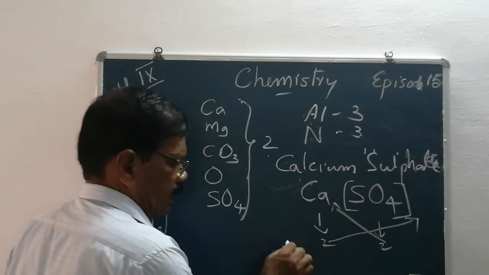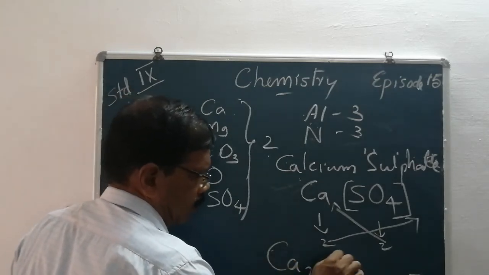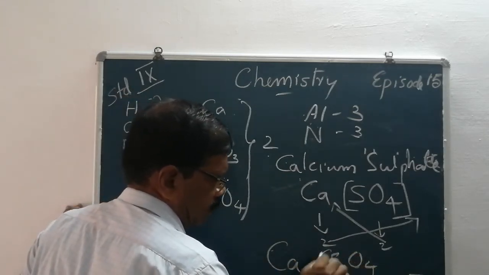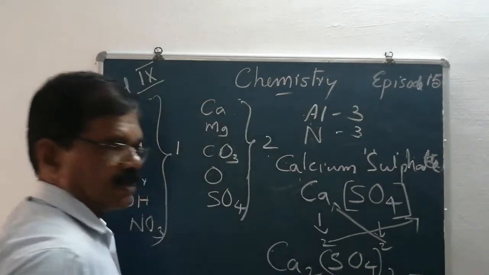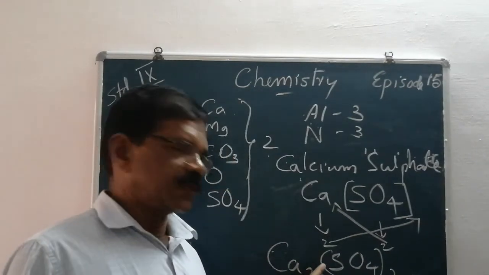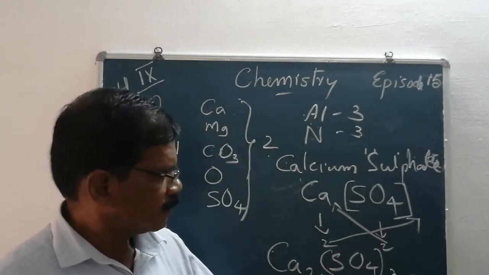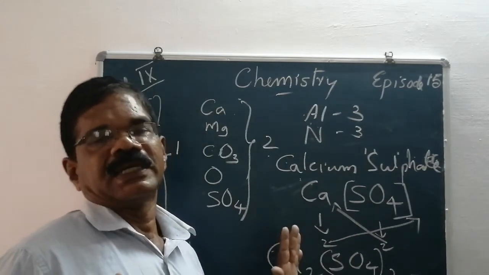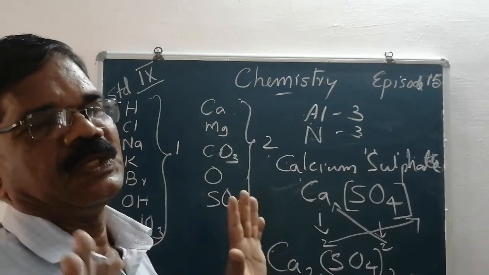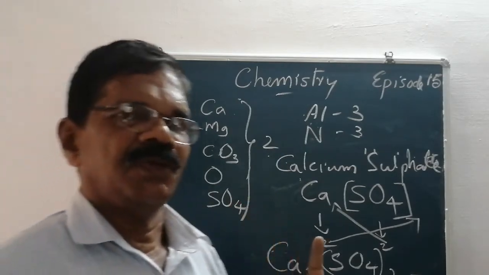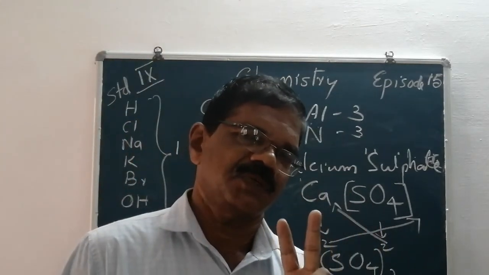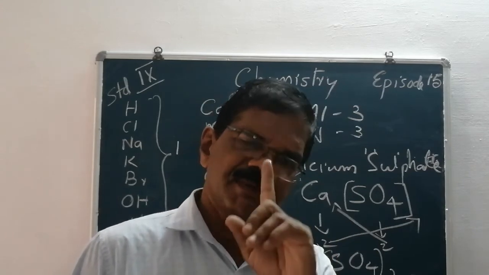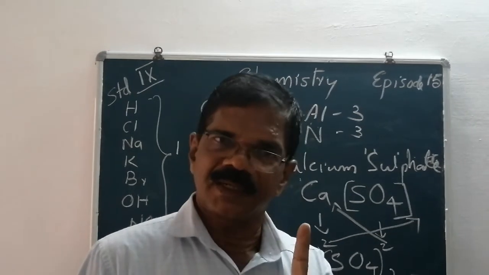Then what's the formula? Ca2(SO4)2. But I told you, when the valencies are the same, there is no need to write the subscript. When are the two cases? If the subscript is 1, no need to write it.